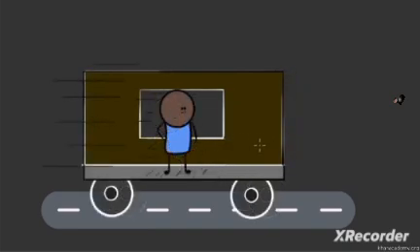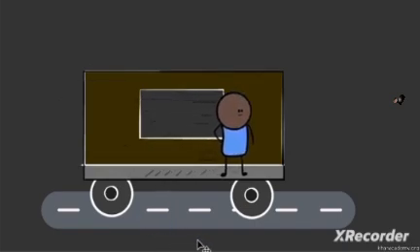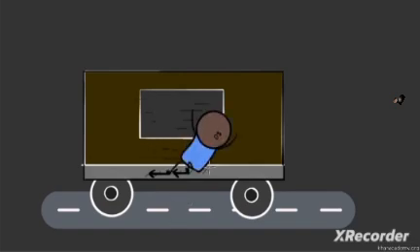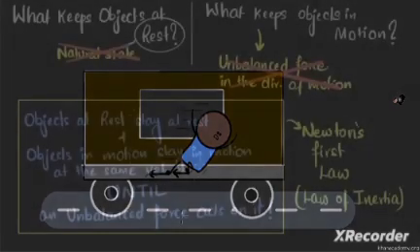Finally, can you try and answer now why when the moving bus stops immediately, you tend to fall forward? Go ahead, pause the video and give it a try. All right, you're moving. Because of your inertia, your body has a natural tendency to continue that state of motion. Now, if the bus stops immediately, your body would continue to keep moving until you hit the front of the bus. But that doesn't happen because there is friction. Friction doesn't allow you to slide past. And so friction puts a force backwards on your feet, making it stop. But the rest of your body will continue to stay in motion. And that's why you fall forward. Not because somebody is pushing you forward, but because your feet are literally being pulled backwards.